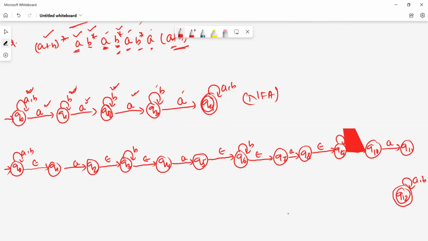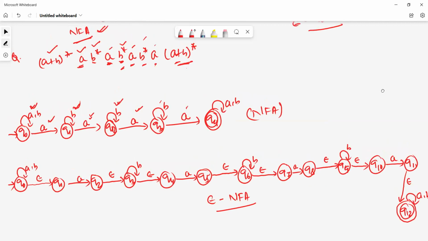Oh, sorry, actually this is b. Now I connect q9 to q10 using epsilon, and q11 to q12 using epsilon. Okay, this is my epsilon NFA for the given regular expression.